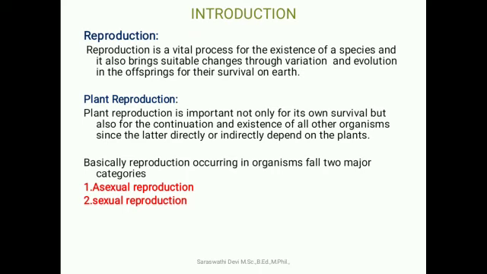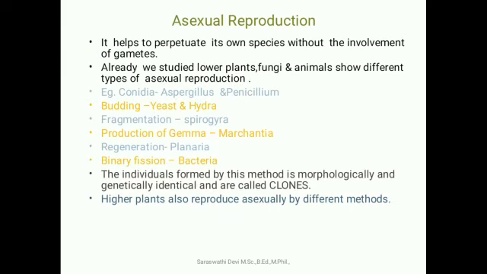Basically, reproduction is classified into two major categories: asexual reproduction and sexual reproduction. Asexual reproduction helps to perpetuate its own species without the involvement of gametes. Already we studied lower plants, for example algae and fungi, and animals like amoeba, paramecium, etc. It shows different types of asexual reproduction.